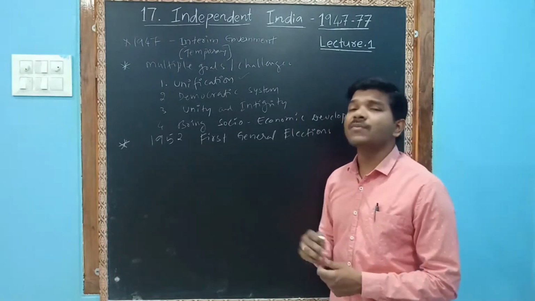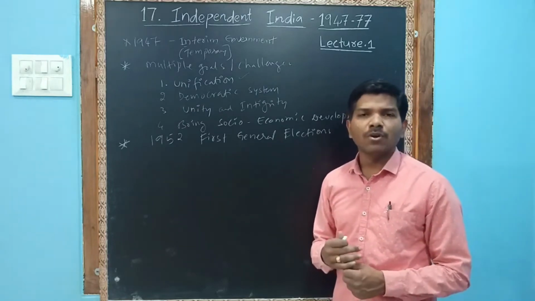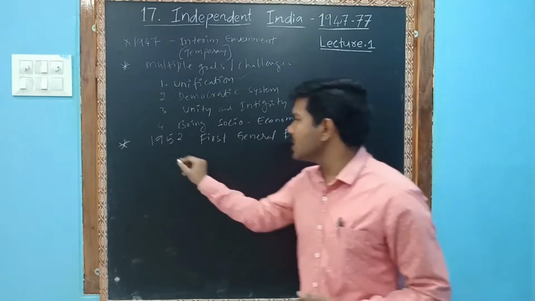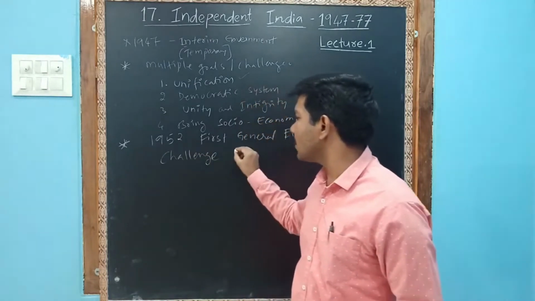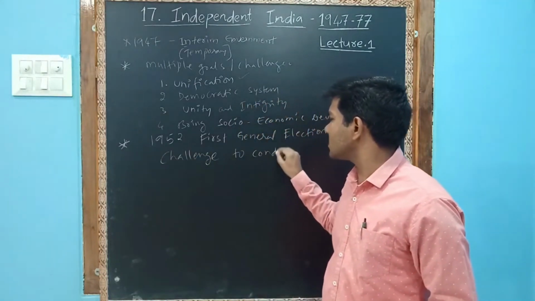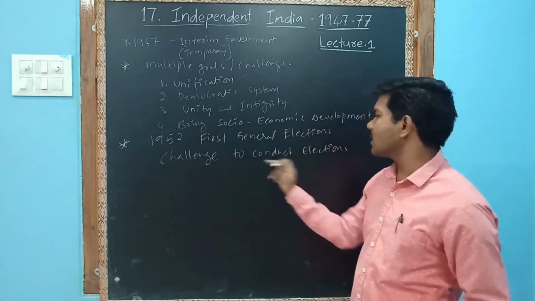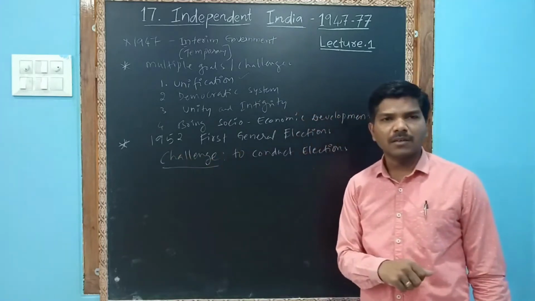It was a challenge for the election commission. In our previous session, we discussed the election commission and the role it plays. To conduct the elections was a challenge in front of the election commission.